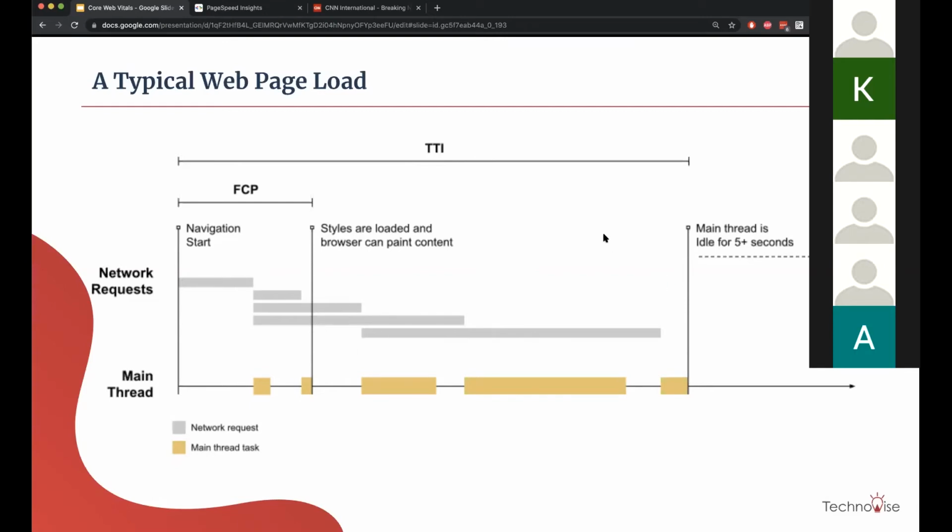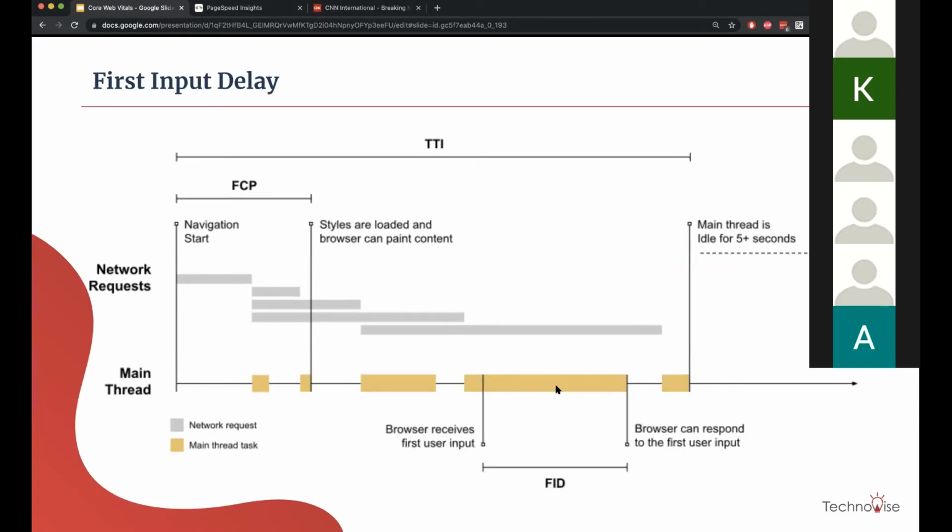So if the user does something in between here, we call it FID. For example, the browser is busy doing something here, and in that time we click on a specific user input. The browser will obviously not respond to our request because it is actually doing something else, and this time would be added as FID. Is that clear enough?